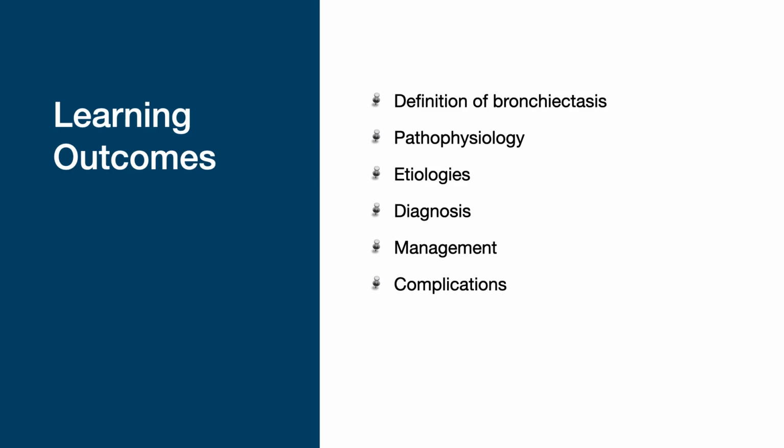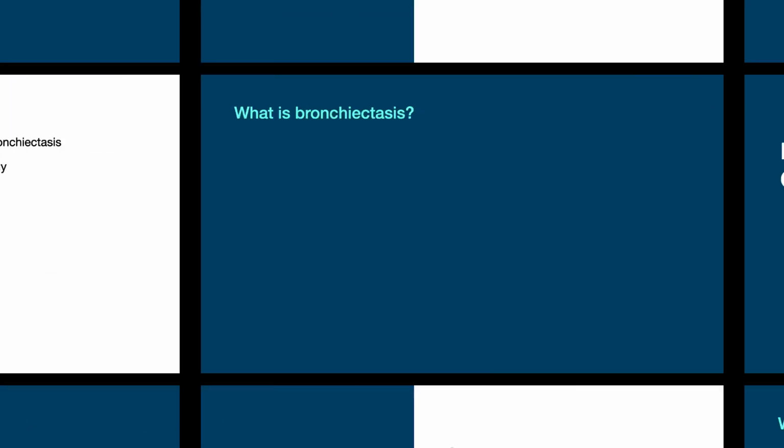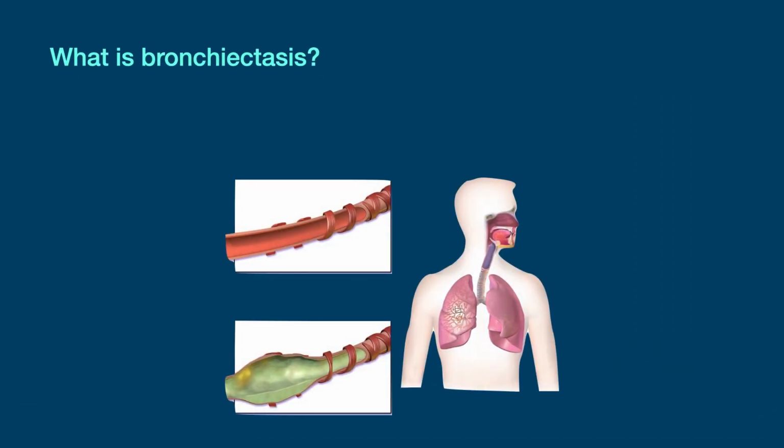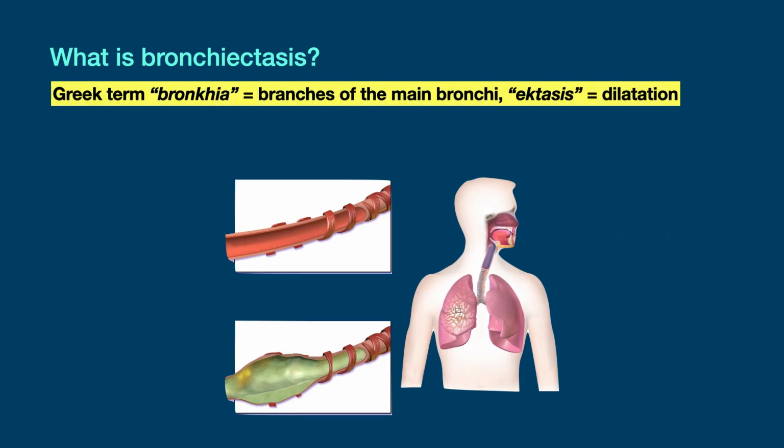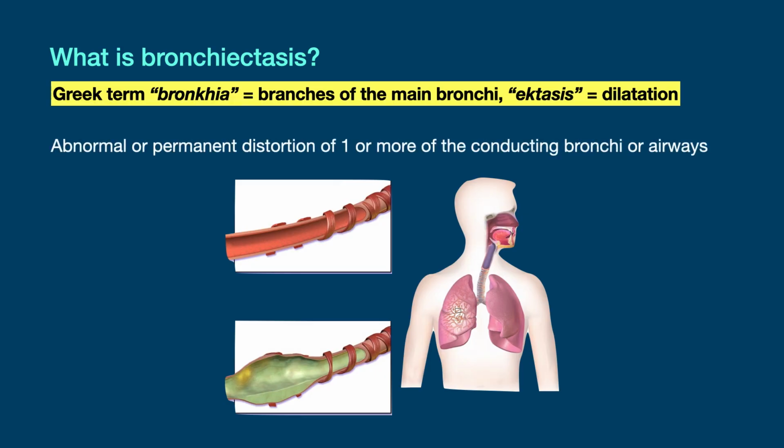bronchiectasis. Let's get started. The term bronchiectasis originates from the Greek term bronchia, which means branches of the main bronchi, and ectasis, which means dilatation. Bronchiectasis is a condition of abnormal and permanent distortion of one or more of the conducting bronchi or airways.